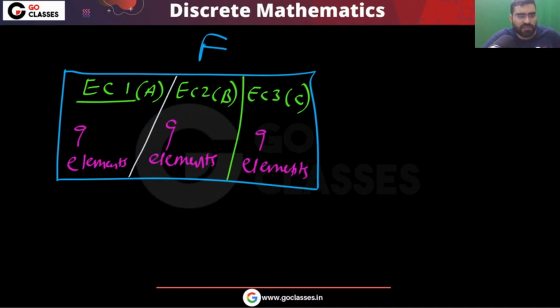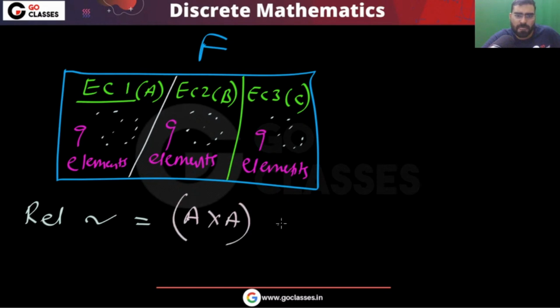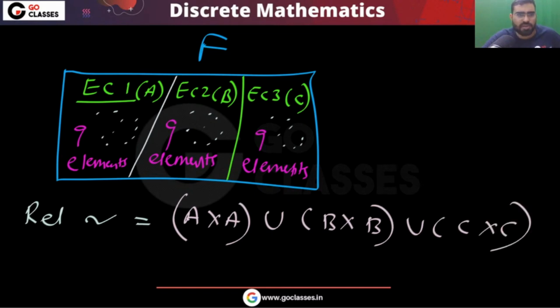You can notice everyone here is related to everyone here, correct? Do you agree? So if you look at this relation, this relation is basically A cross A union B cross B union C cross C. Agree or not? Are you getting my point?